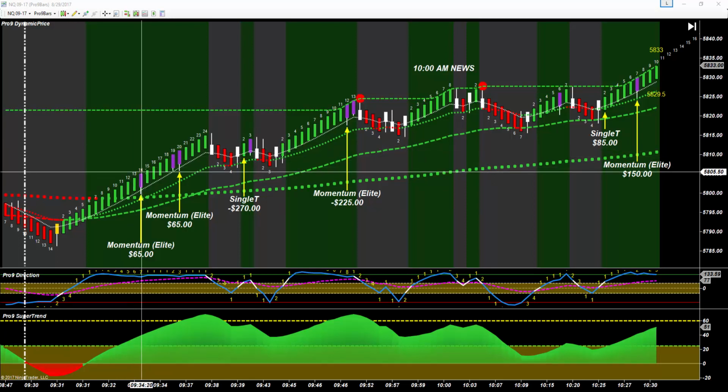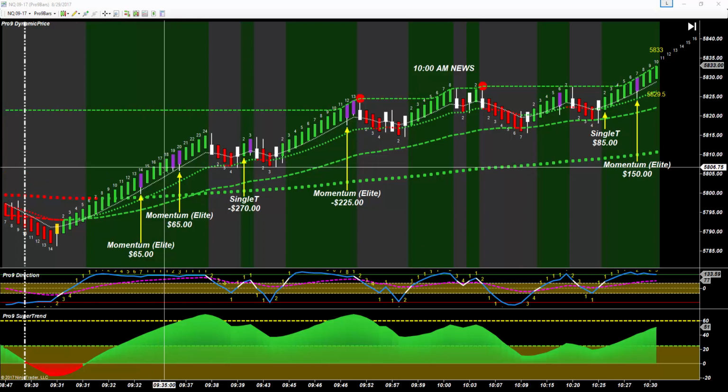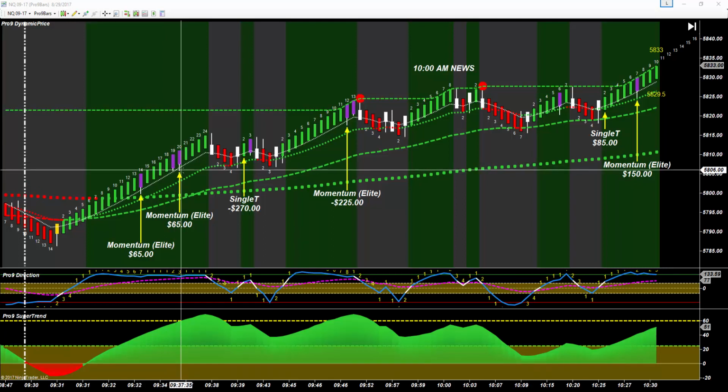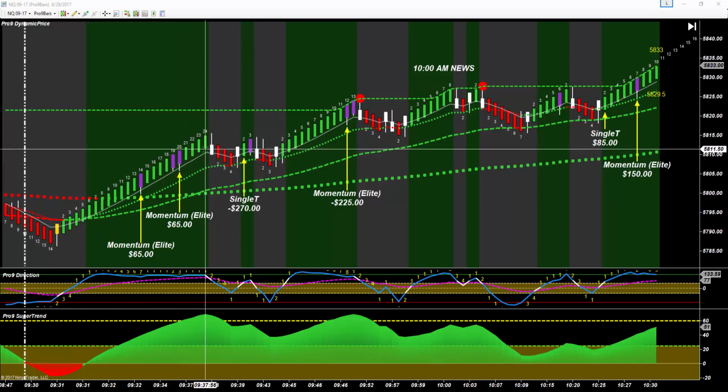This one does hit profit target and the runner grabs an extra tick by trailing at the low of this bar. And we do ride over this tail here by a tick, eventually getting stopped out by this longer tail on bar 20, which does give us another momentum entry. This one again hitting profit target and the runner grabbing an extra tick by trailing at the low of bar